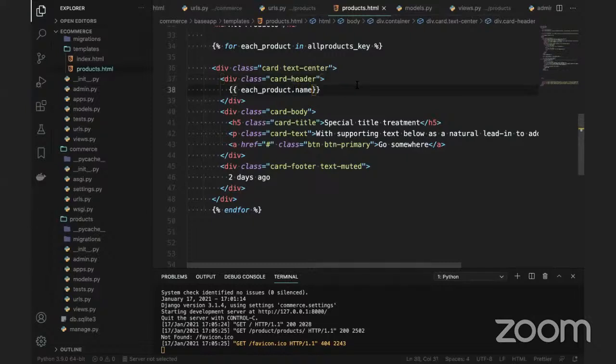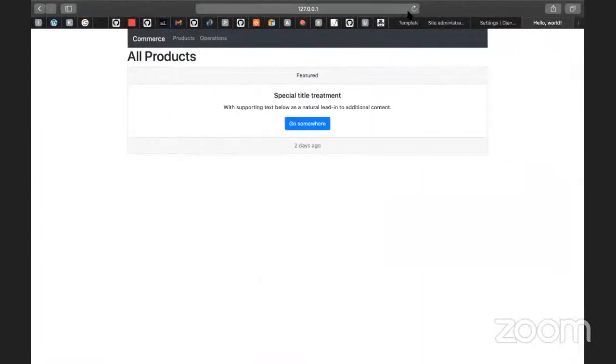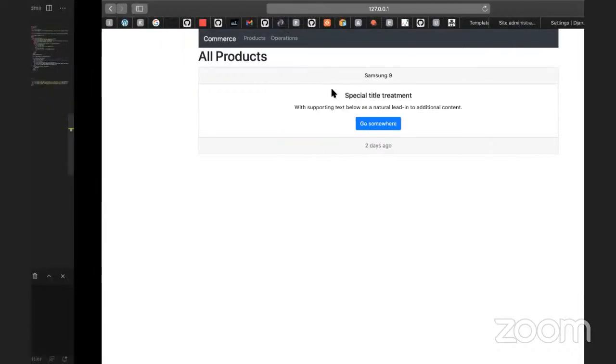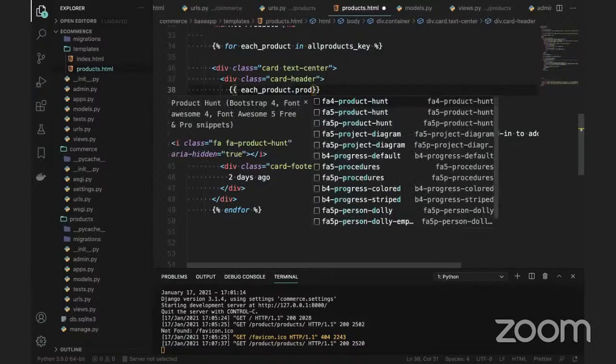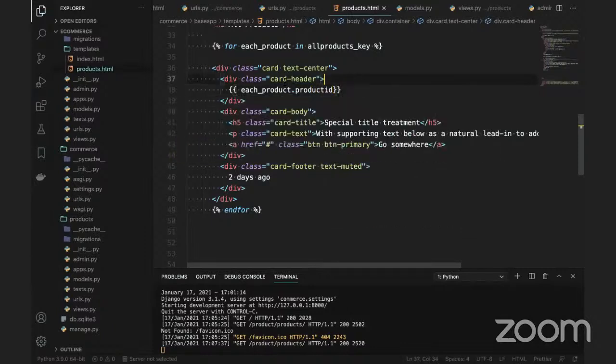Okay, let me show you how this looks in the front end. I will go and refresh the page. You can see Samsung 9, which got displayed here from the database. Samsung 9 got displayed on the screen. Similarly, I will keep this one here instead of the product name. Instead of name, I will give the product ID here, because that is a better way to keep it. What is the product ID?